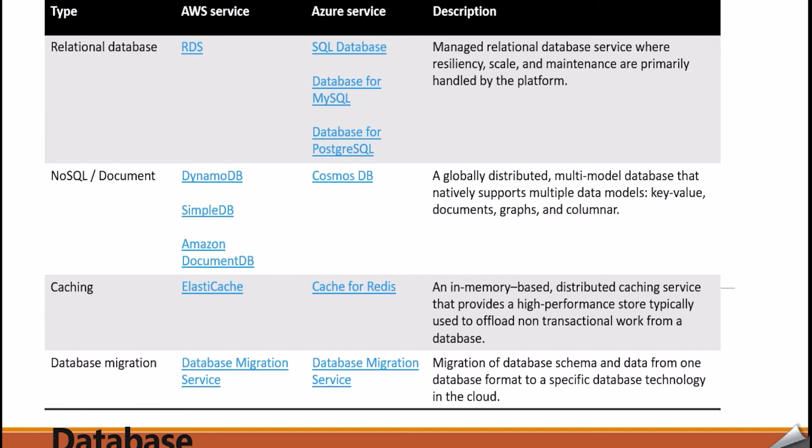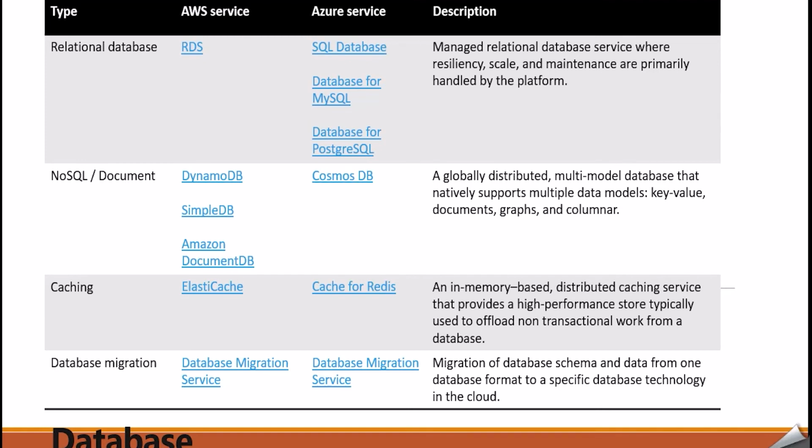So relational databases, if we use either RDS or SQL Database, these are fully managed relational database services provided by the cloud providers, which help you to scale and maintain very easily. Now, NoSQL document flavor, as we know, is a globally distributed multi-model database that natively supports multiple database models such as key-value pair, document-based, graph-based, and columnar.